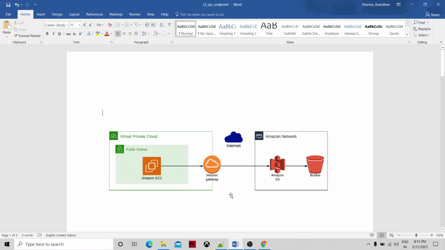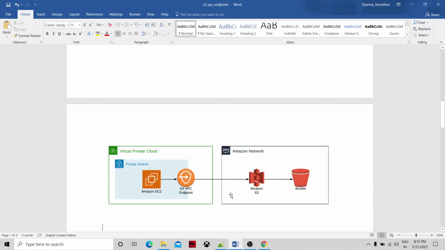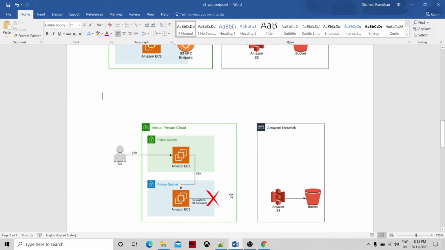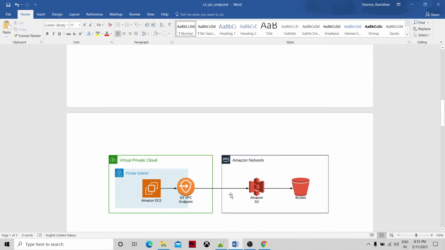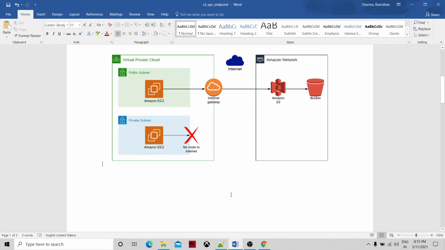So there are multiple ways how our private subnet can access the internet or the S3 bucket. There are a couple of solutions. First, we create the VPC S3 endpoint.